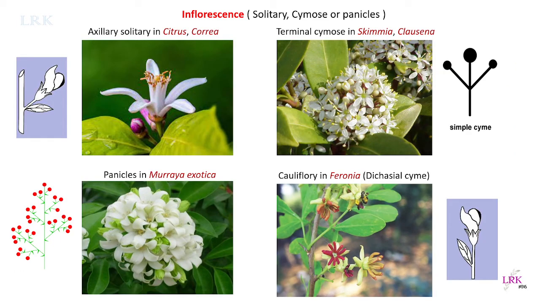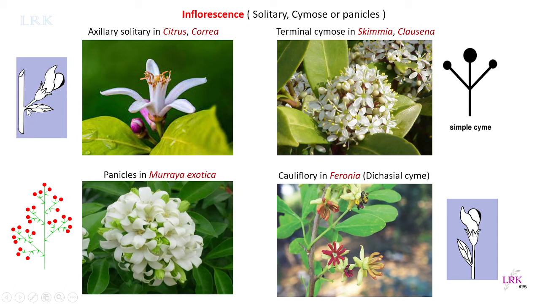Now, inflorescence. Inflorescence, usually in the axils of the leaves, solitary or apical cymose. Okay, the axillary, solitary. This is the cymose inflorescence. What is axillary? If the inflorescence develops in the axil of the leaf.